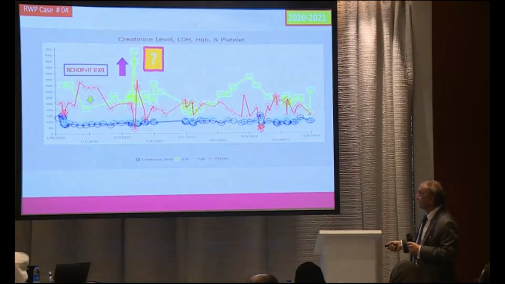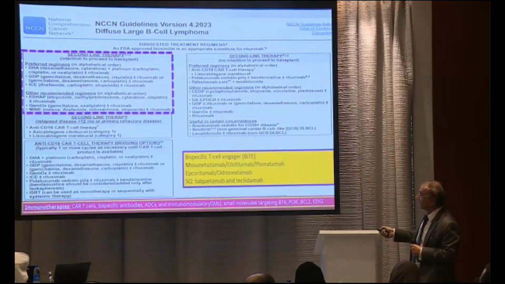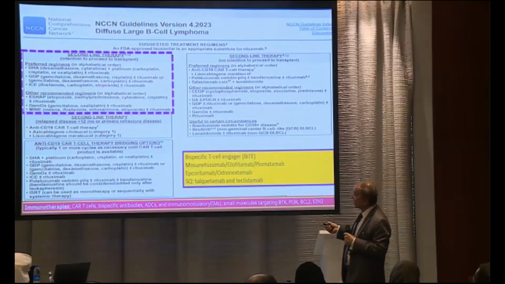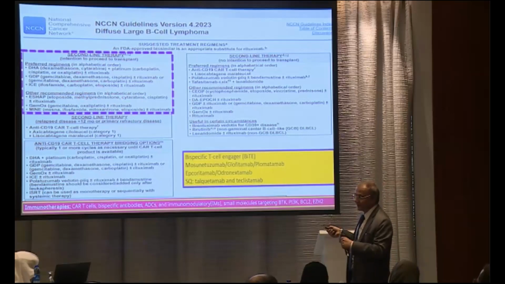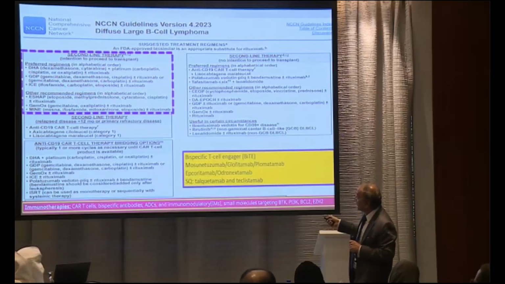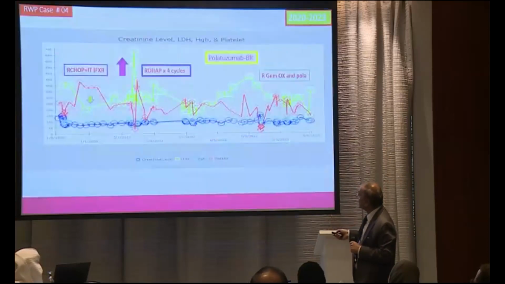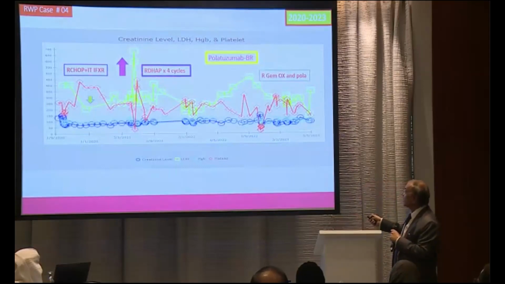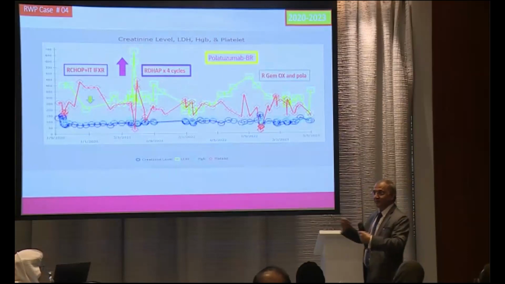Then what should we do in this patient? Naturally, as I mentioned before, the patient is young, so the patient can go for a transplant. The patient is actually Indian, so he thought he may go. In those days we didn't have a clinic here, now we have. So anyway, keeping this in mind, the intention to proceed to transplant, we started R-DEP. After 2 cycles, complete response. But as we finished 4 cycles, again the disease came back, within 2 months.